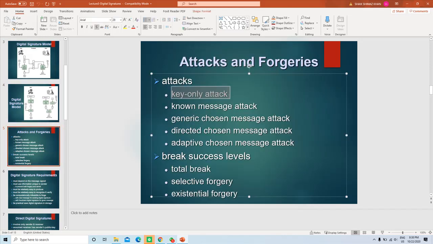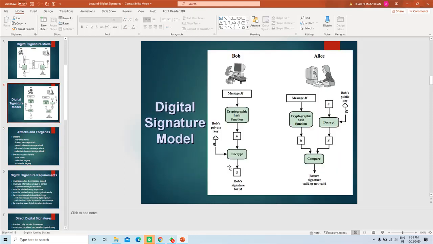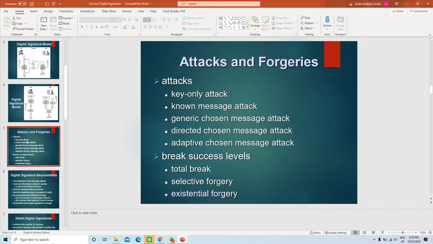The first one is the key only attack, which means the attacker sitting in the middle knows only the public key, same as Alice. Alice knows the public key of Bob. That is why Alice is able to decrypt the signature sent by Bob. The private key and public key are a key pair, so when something is encrypted using the private key, it can be decrypted using the public key from the pair.